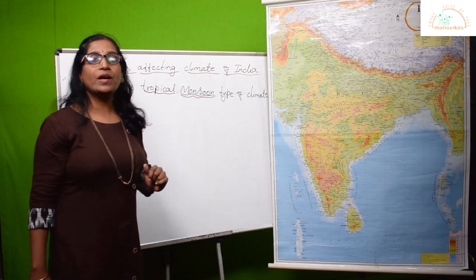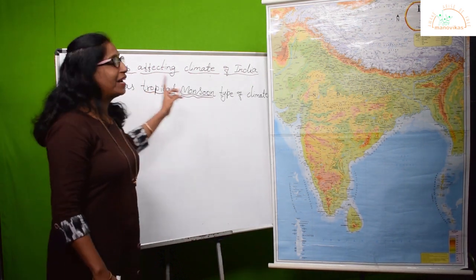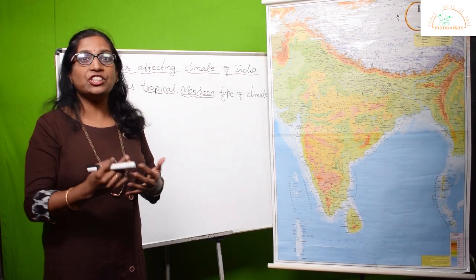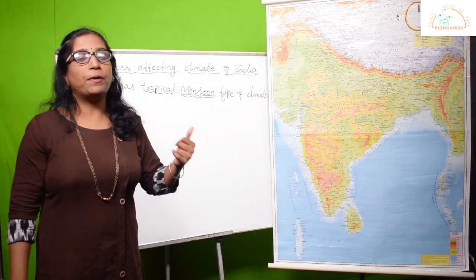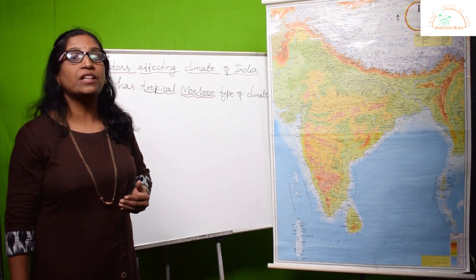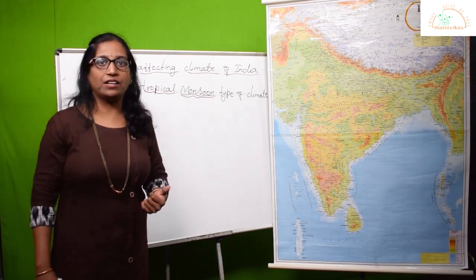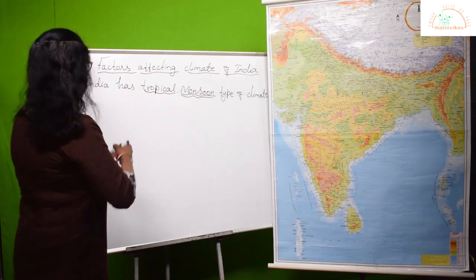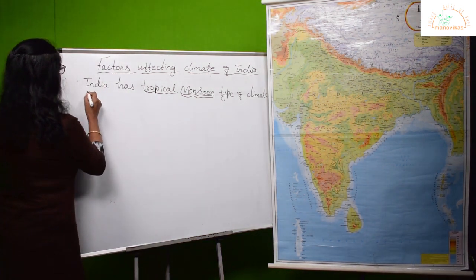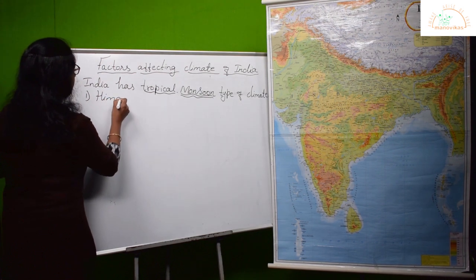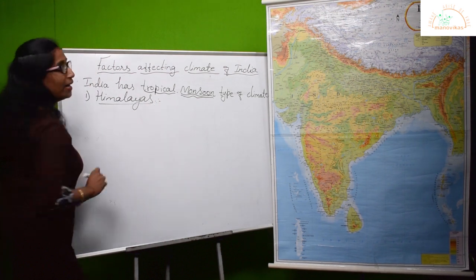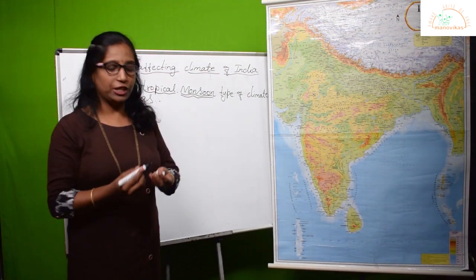Now today I am going to explain the factors which affect the climate of India. Which are the factors which influence change in the climatic condition within a particular season, like the summer season or the winter season? The first factor which affects the climate of India is the Himalayas. Now we are going to see how these Himalayas change the climatic condition in India.